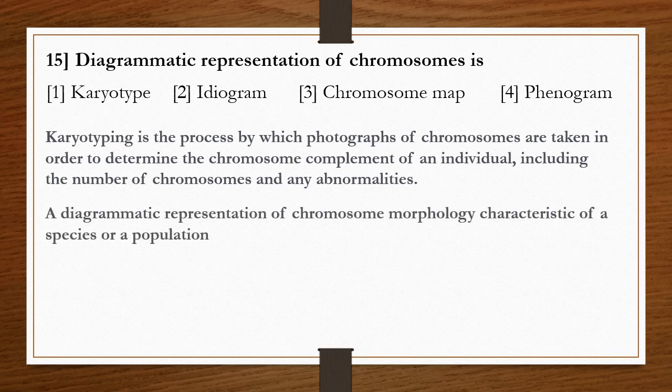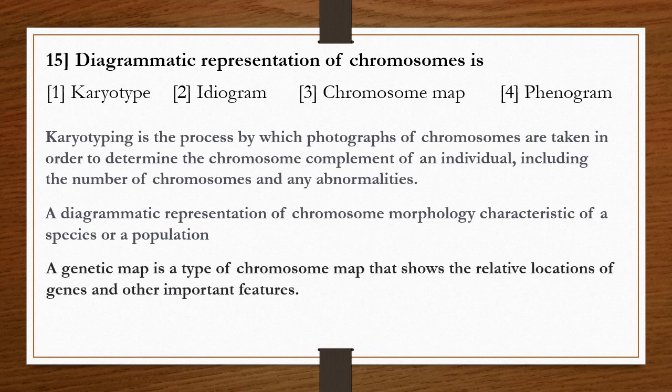Ideogram is a diagrammatic representation of chromosome morphology, characteristic of a species or a population. A genetic map is a type of chromosome map that shows the relative locations of genes and other important features.